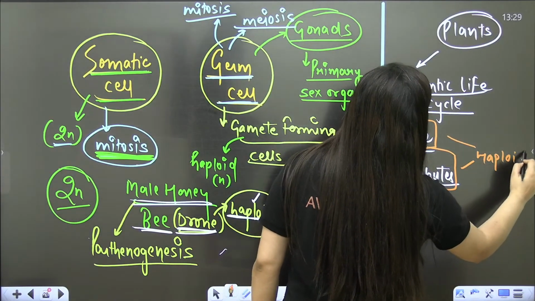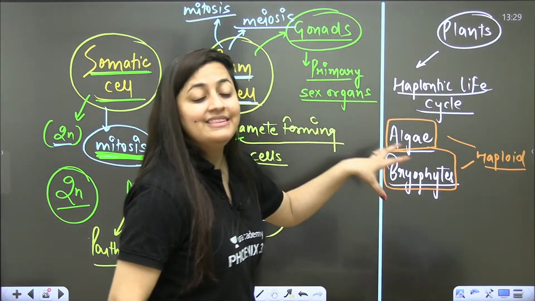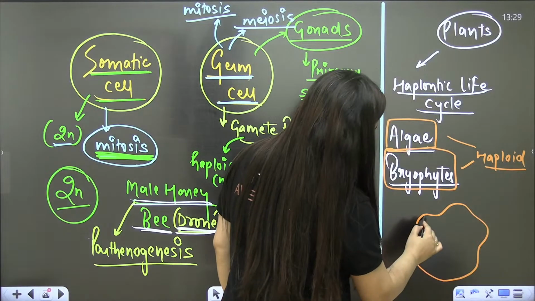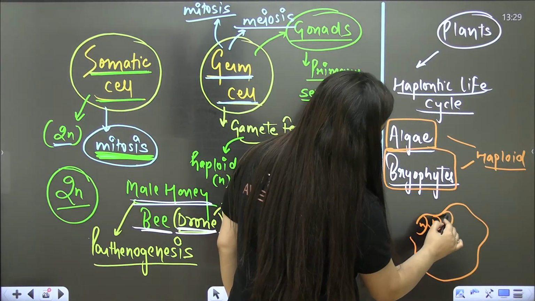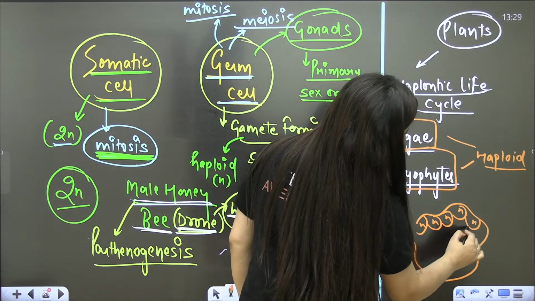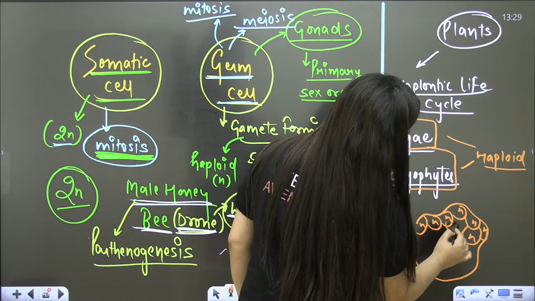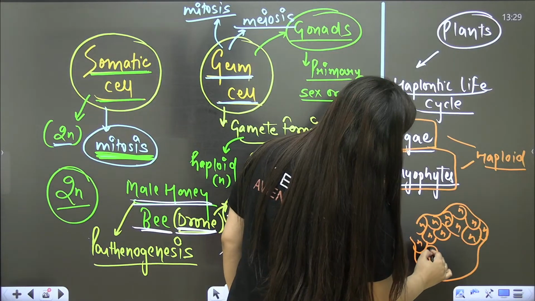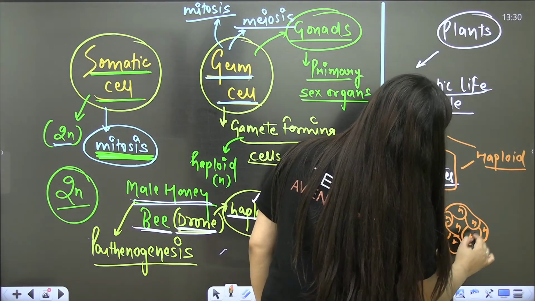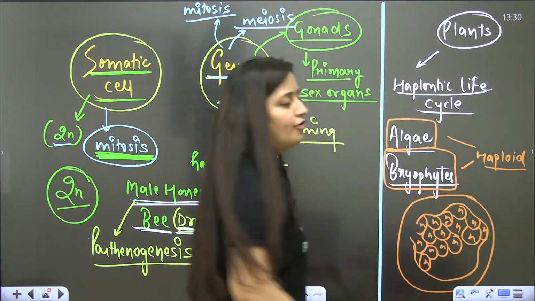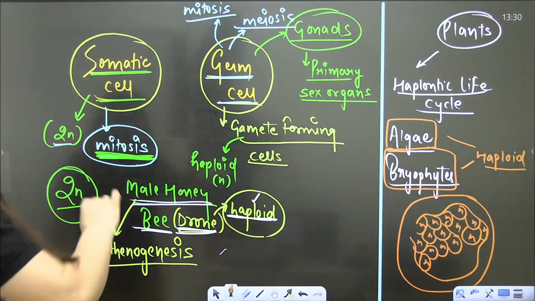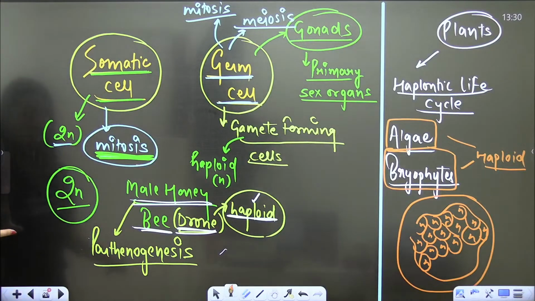Right, their main plant body is haploid, their thallus is haploid. So let's say this is the algae, if each cell here is haploid, then even when algae need to proliferate, they will increase the cell number by mitosis only. Plus, if this haploid cell has to form the gamete, they'll do it mitotically. Once I start the plant kingdom topic, you'll understand it in a better way.